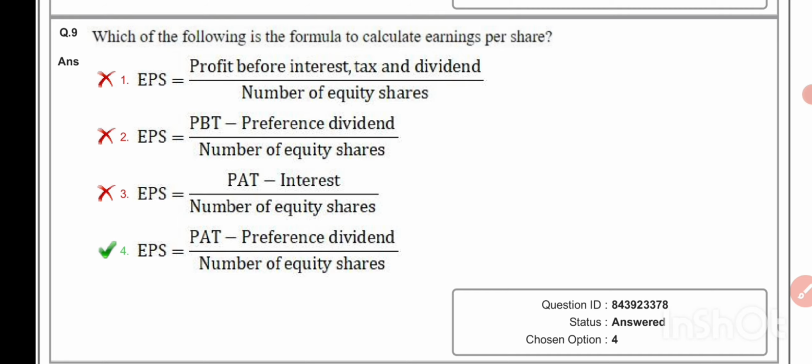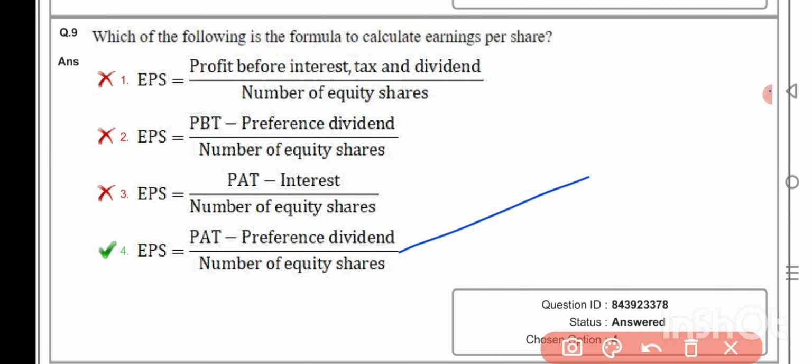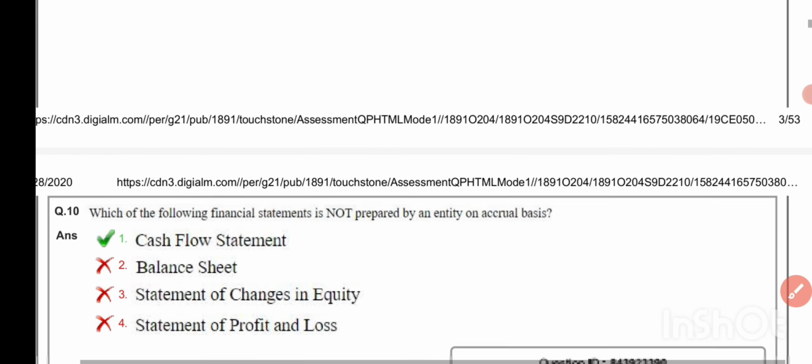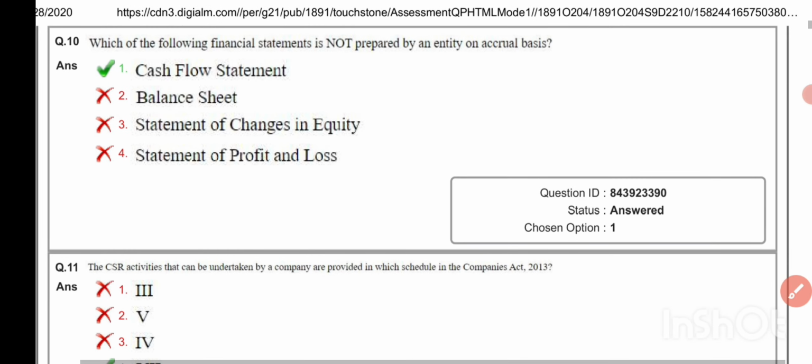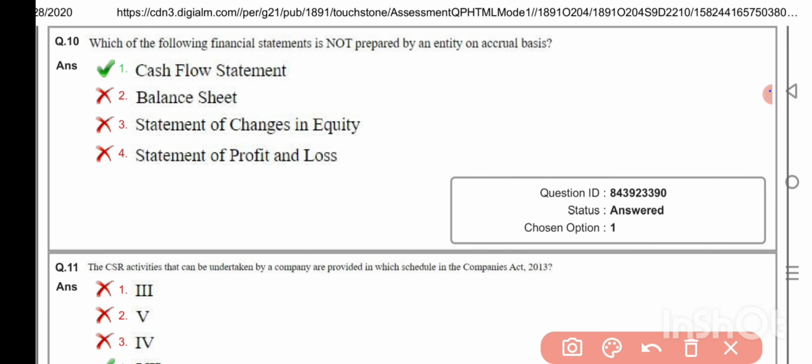Which of the following is the formula to calculate earning per share? EPS equals PAT minus preference dividend divided by number of equity shares. Which of the following financial statements is not prepared by an entity on accrual basis? Cash flow statement.